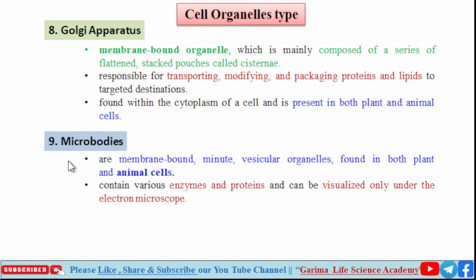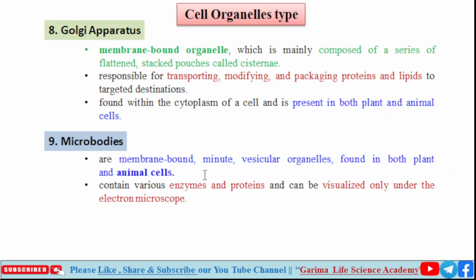The next organelle is microbodies. Microbodies are membrane bound, minute, meaning small, vesicular organelles found in both plant and animal cells.